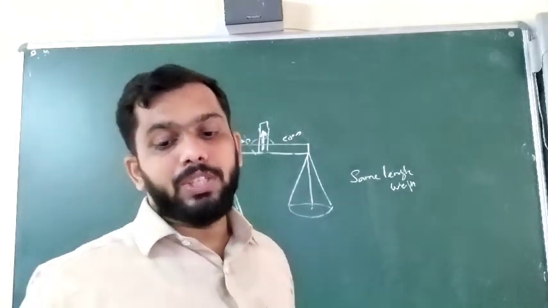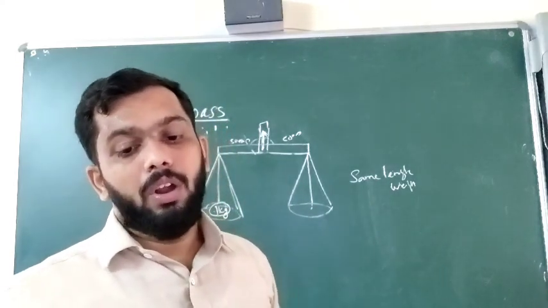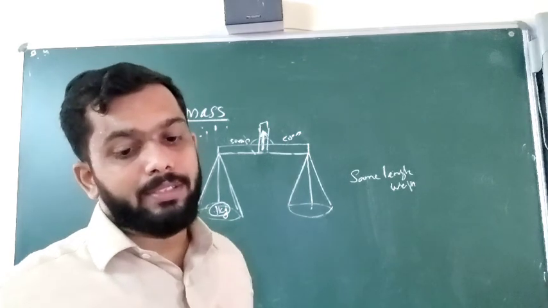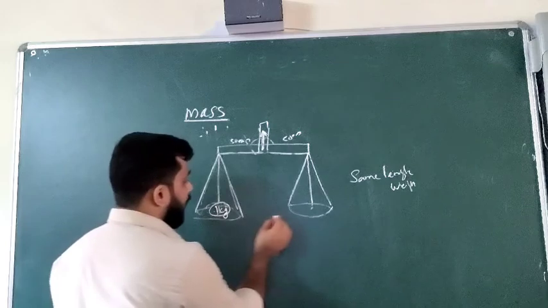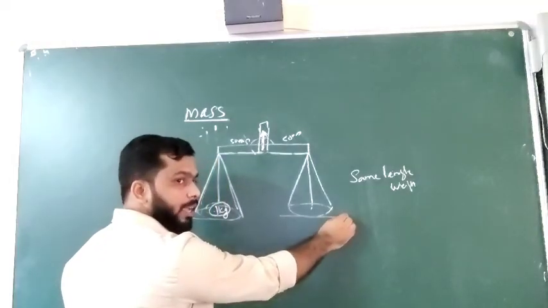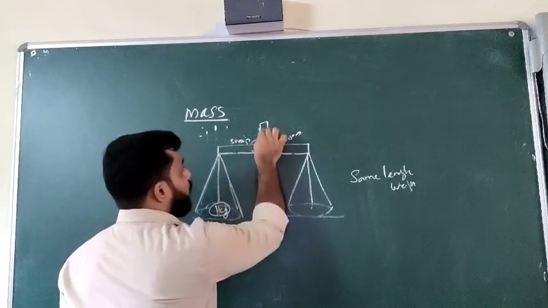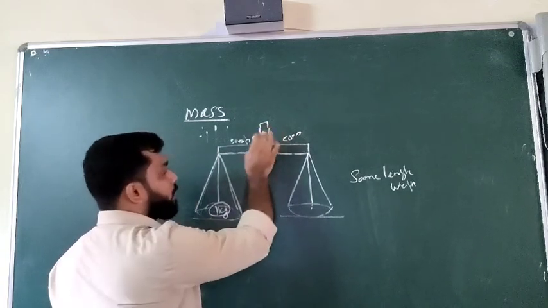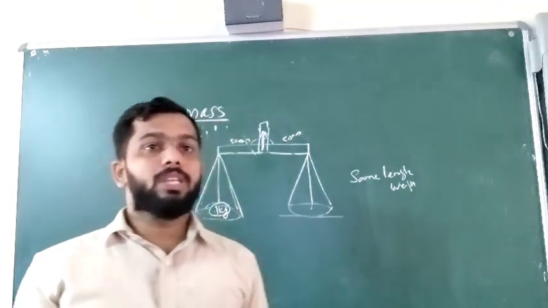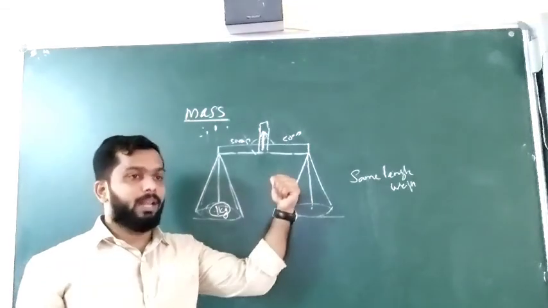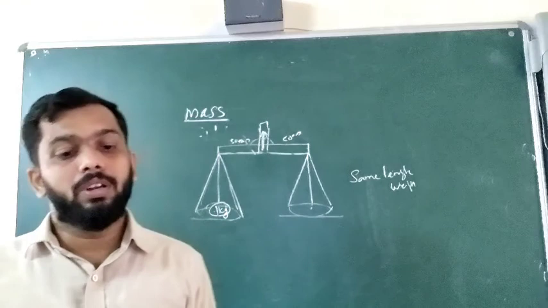A beam balance works on the principle that when two bodies with equal mass are placed on the two pans, they secure a state of horizontal balance of the beam. That means the pans will have equal height, they will have a balance, so that the pointer will have a sharp horizontal position. This is the principle of beam balance. There is a question given: what is the principle of beam balance? So you will note that one.